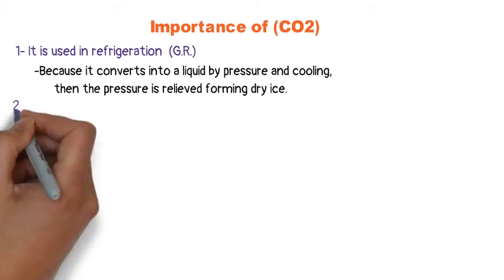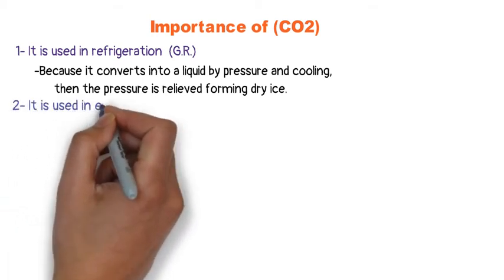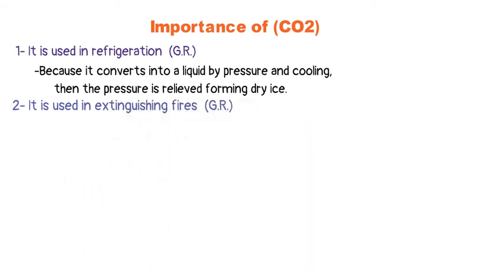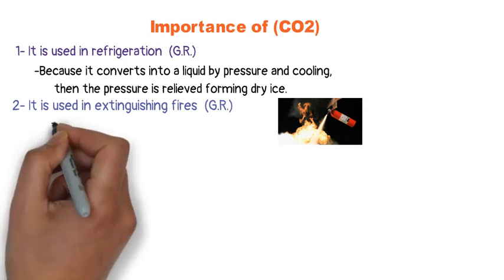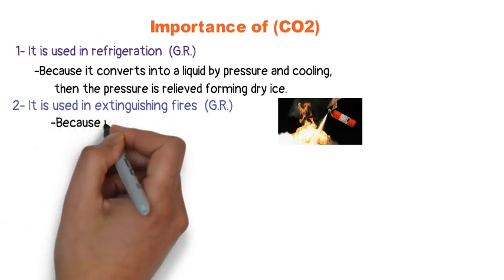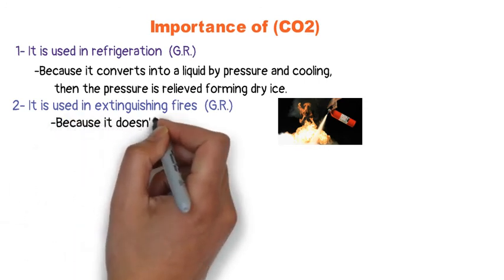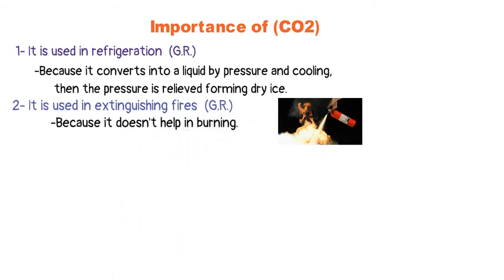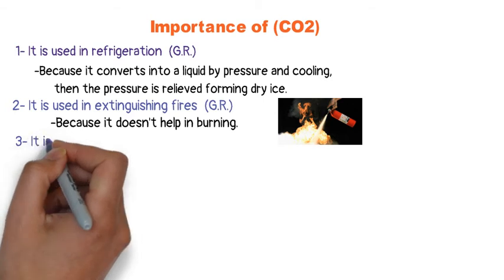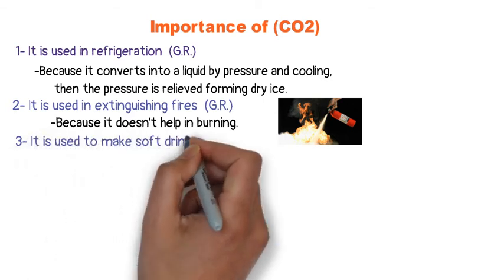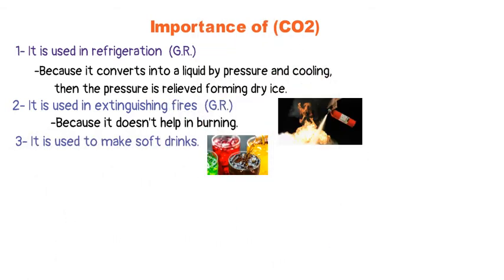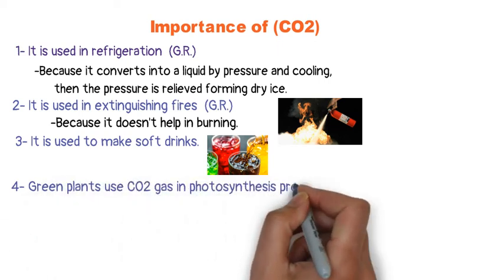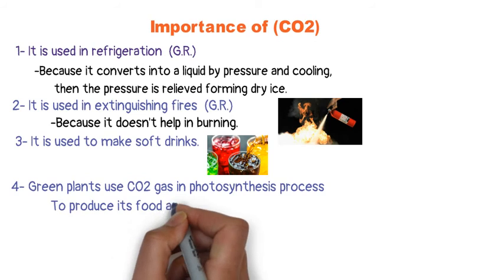Second, the carbon dioxide gas is used in extinguishing fires. Why? From the properties, as we said before, the carbon dioxide gas doesn't burn and doesn't help in burning. The third one here, it's used in making soft drinks. After that, the green plants use the carbon dioxide gas in the photosynthesis process to produce food and oxygen gas.